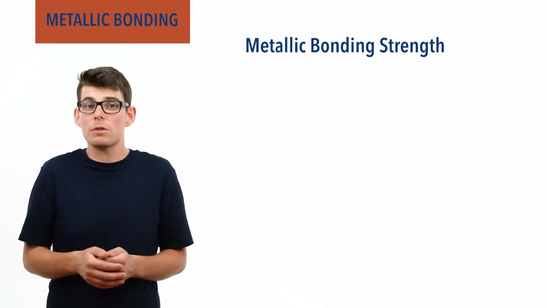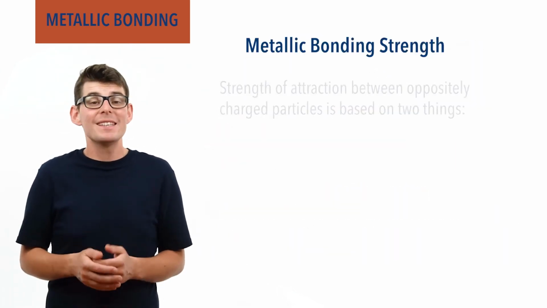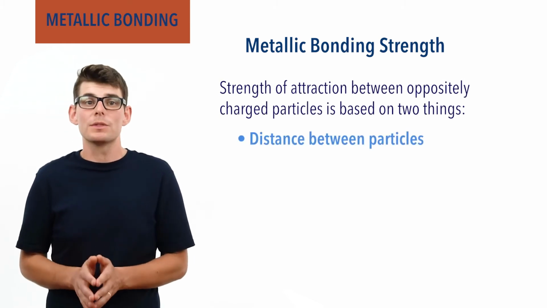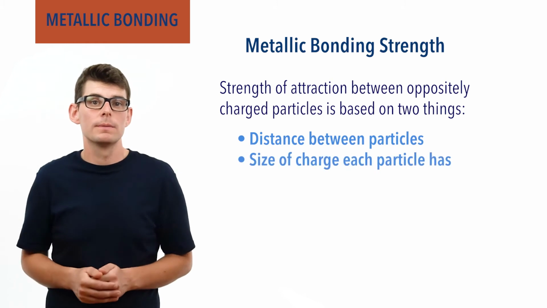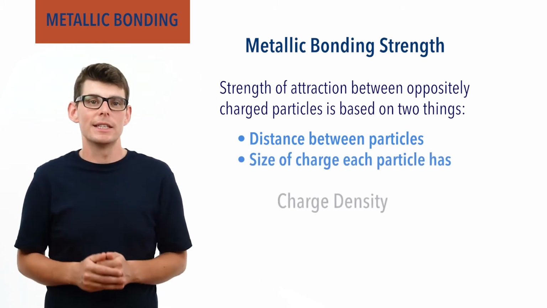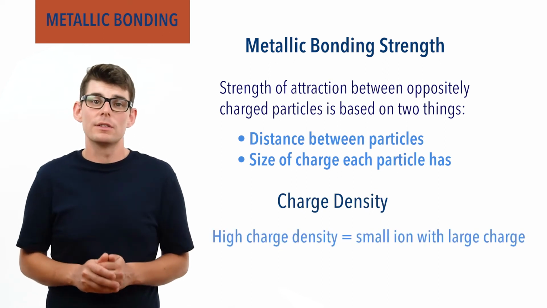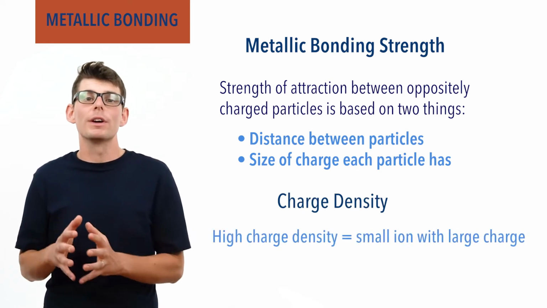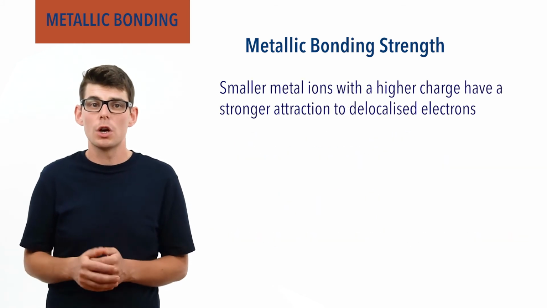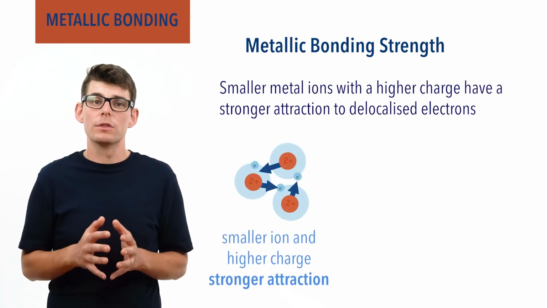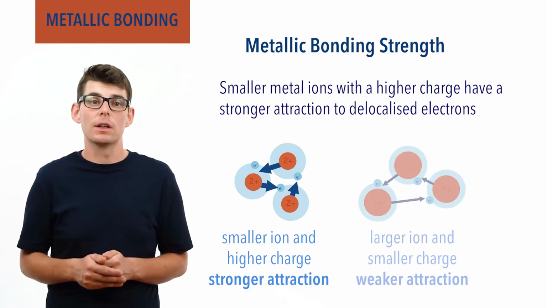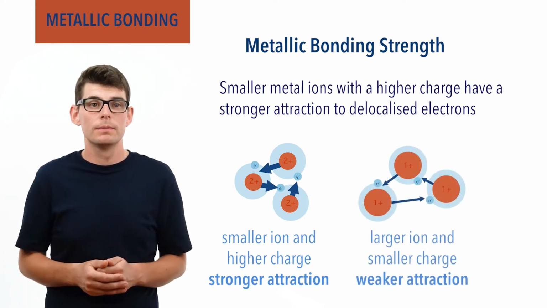The strength of attraction between oppositely charged particles is determined by two things: the distance between the particles and the size of their charges. These are sometimes linked together by charge density. The higher the charge density, the smaller the ion and the greater the charge. Small metal ions with a high charge will have a stronger attraction to the sea of delocalized electrons in the lattice compared to larger metal ions with a smaller charge.